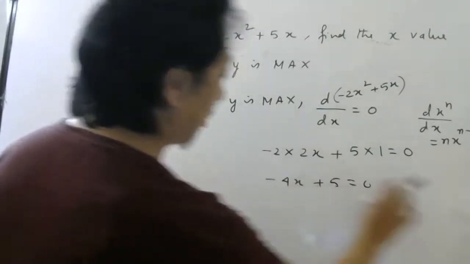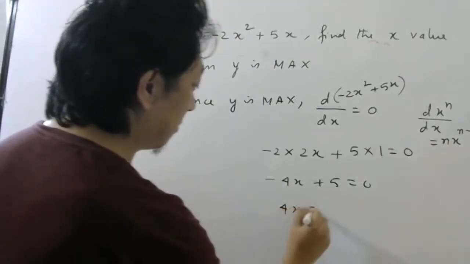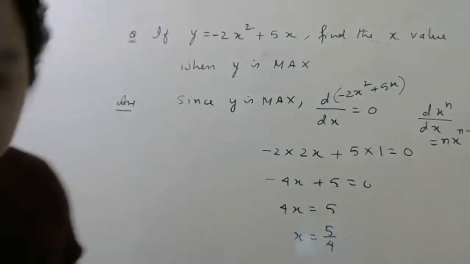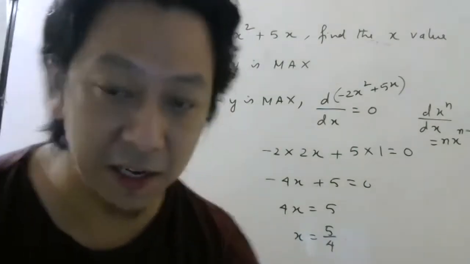So take -4x to this side. So 4x will be 5. So x will be 5 by 4. So I hope now you can do such problems easily.